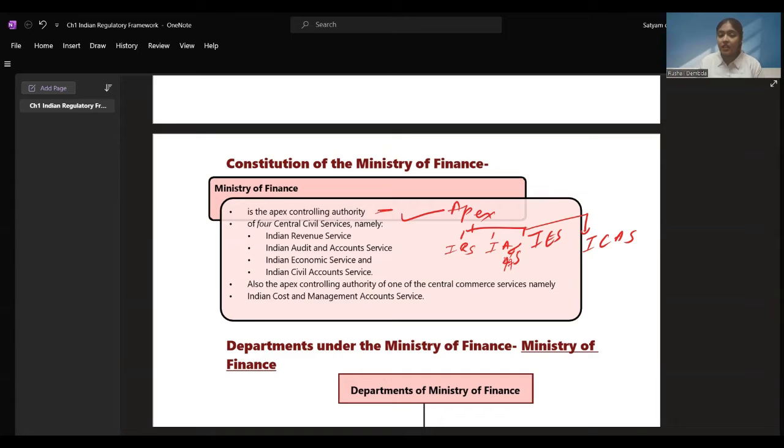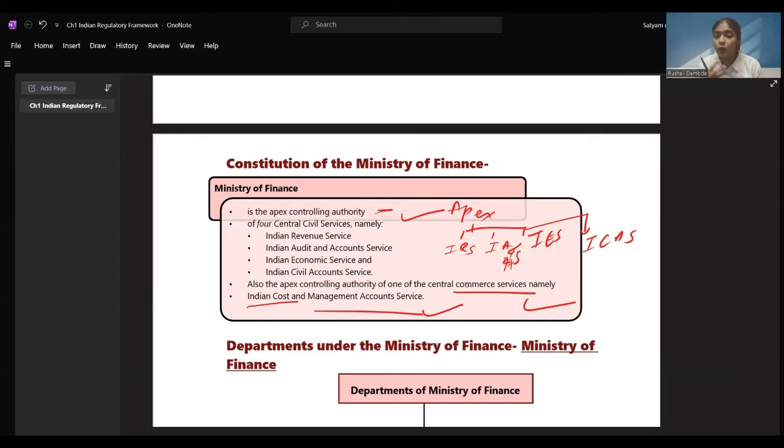Also, it's the apex controlling authority of Central Commerce Services, namely Indian Cost and Management Account Services. Central Commerce, all the trade and commerce services are under the Ministry of Finance. We need to just remember this. 4 civil services: Indian Revenue Services, Indian Audit and Account Service, Indian Economic Service, and Indian Civil Account Service.